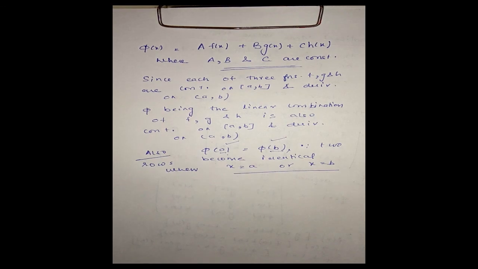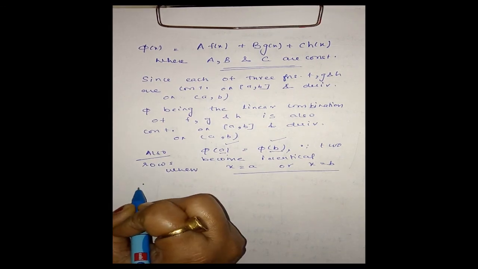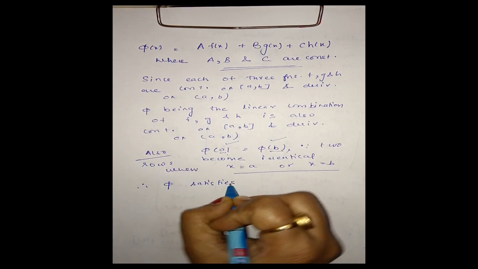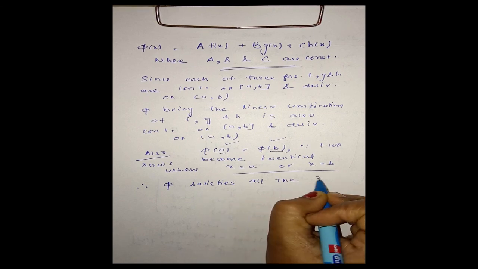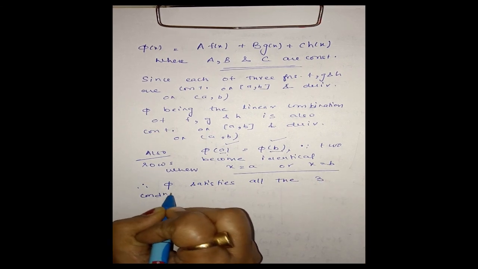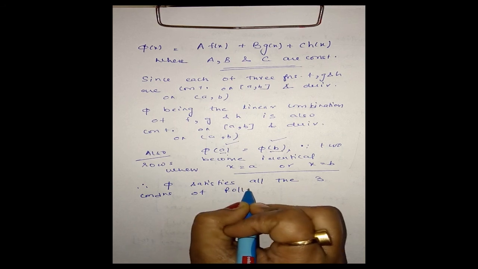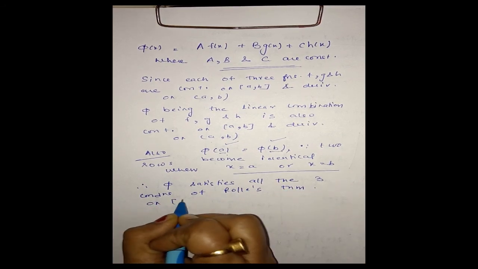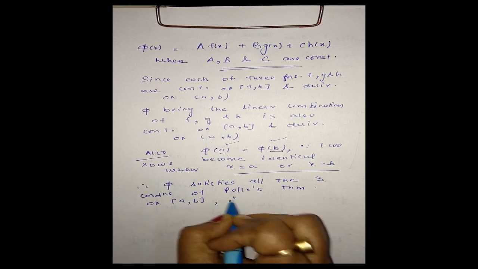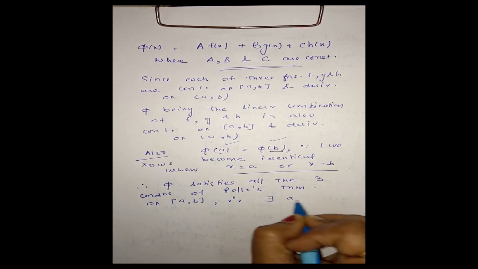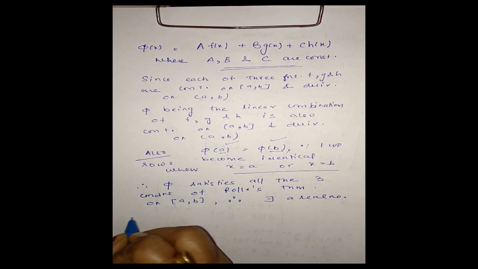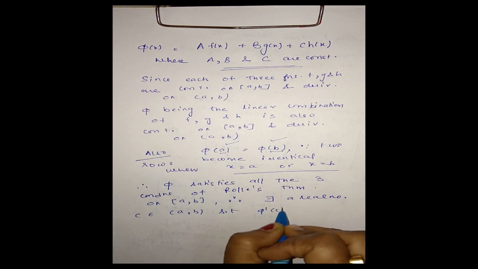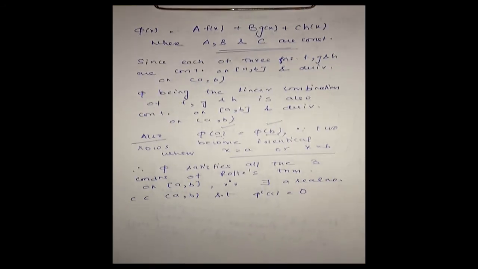That means the function phi x satisfies all three conditions of Rolle's theorem on closed interval AB. Therefore, there exists a real number C in the open interval AB such that phi dash C is equal to 0 by Rolle's theorem.